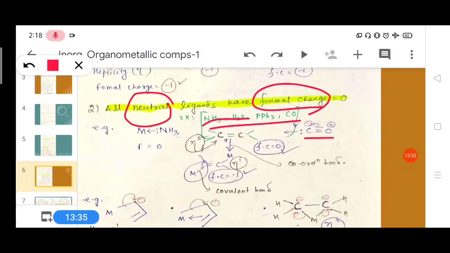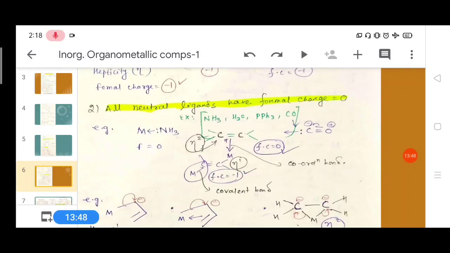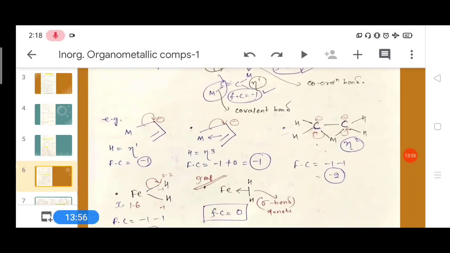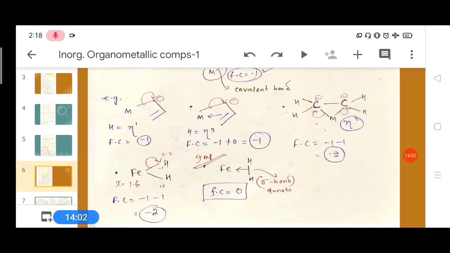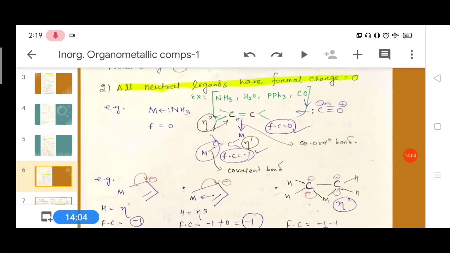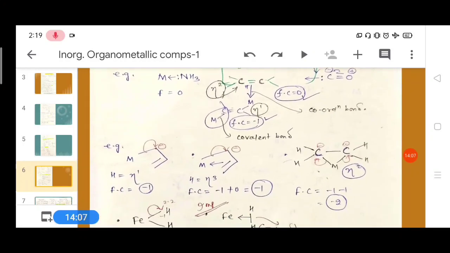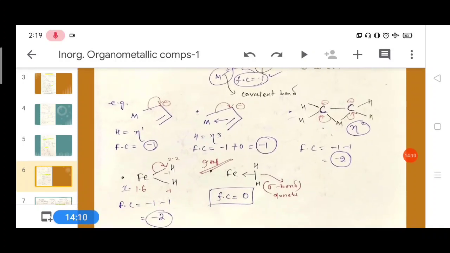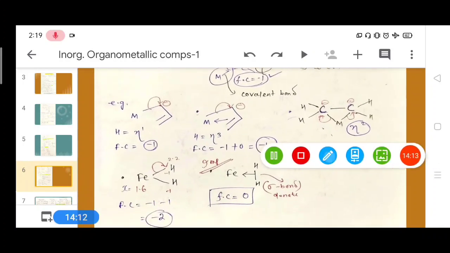It is a compound where the metal atom is linked through one double bond, and in another compound it is linked directly with a sigma bond. Then if it is assigned with an arrow mark, it is a coordination bond. If it is directly a sigma bond, then it is a covalent bond. These are the examples, I will explain to you. All neutral ligands have formal charge equal to 0. These are some examples you have to read.